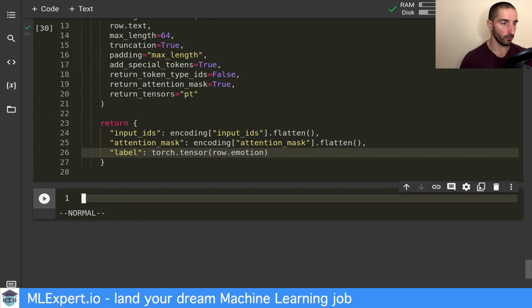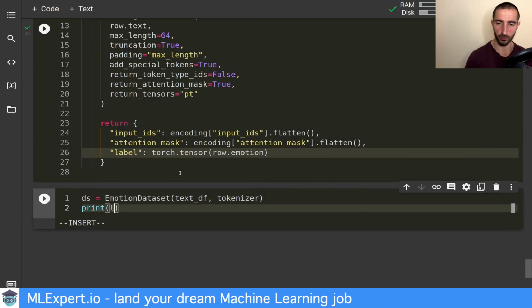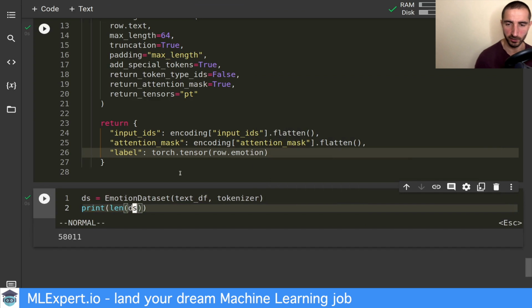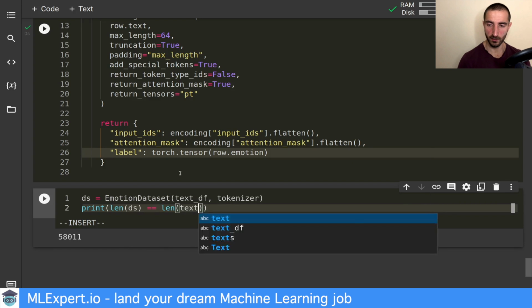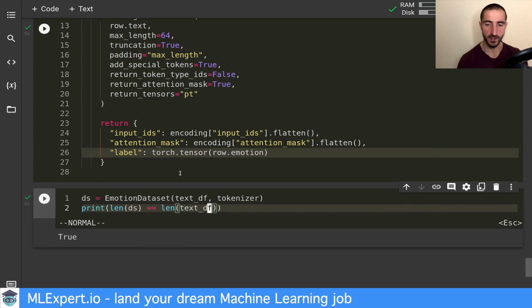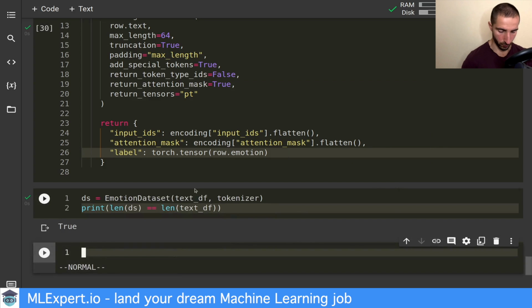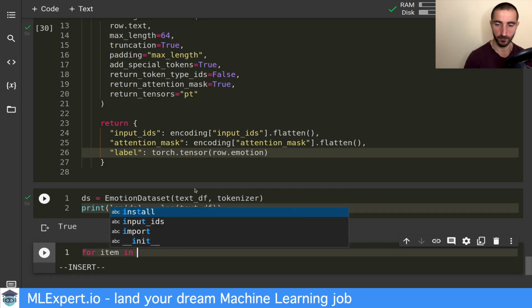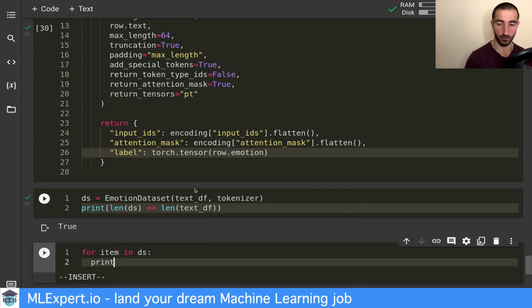All right, so now that we have this dataset, let me try it out. I'm going to create an instance of it, passing all of the data. First I'm going to print the length of the data frame. This should match the length of the text data frame. Let's check if this is the case. So this looks all right. Next I want to try out iterating over the dataset.